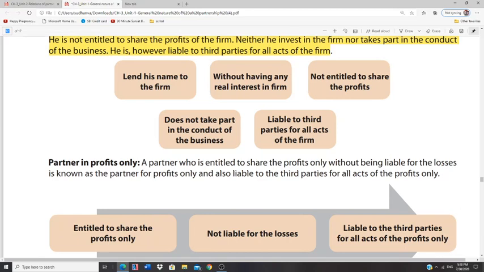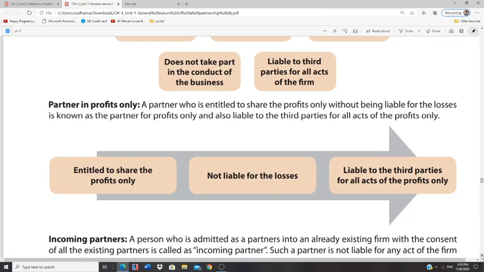The next partner is partner in profits only. A partner who is entitled to share profits without being liable for the losses is also known as partner for profits only. He is only known for profits only. And this partner usually is not liable to third parties like a nominal partner. As I have explained in the previous session, A, B, C, and D are there. B has committed a fraud.